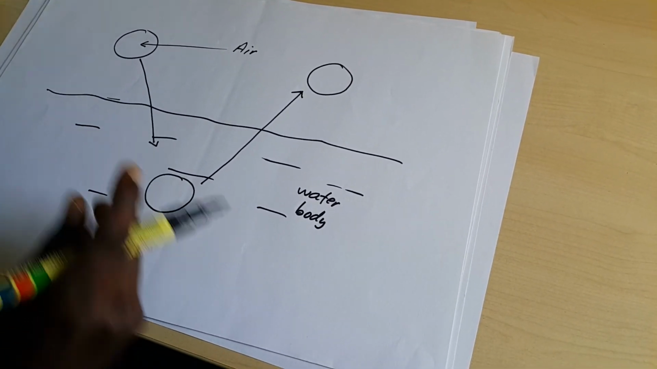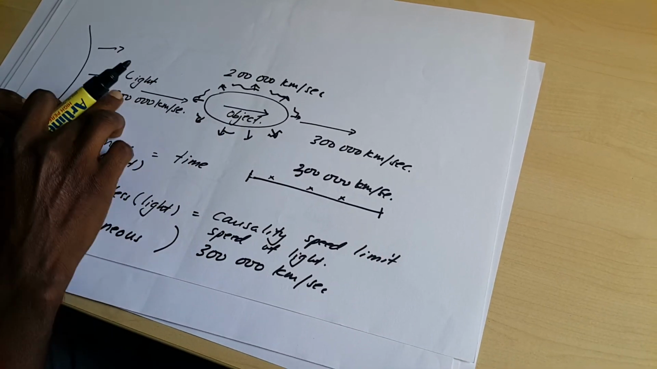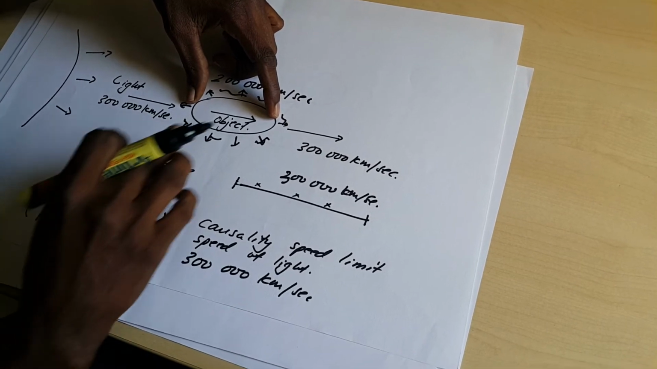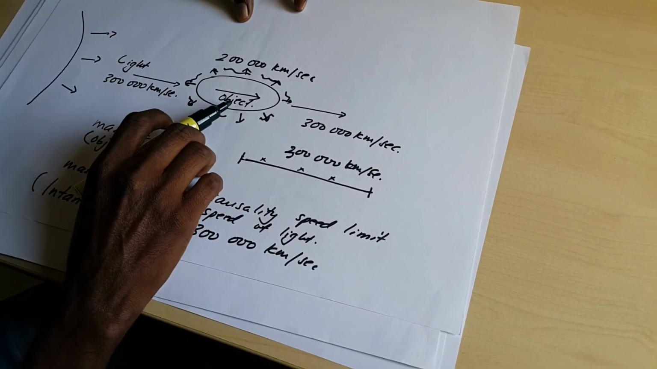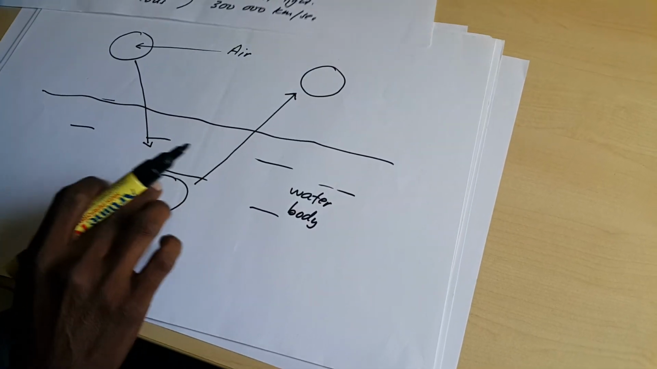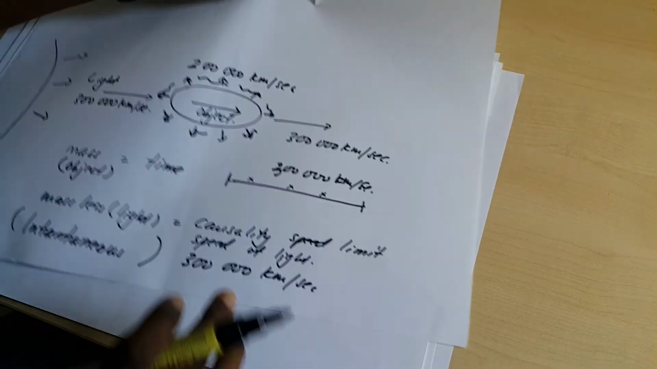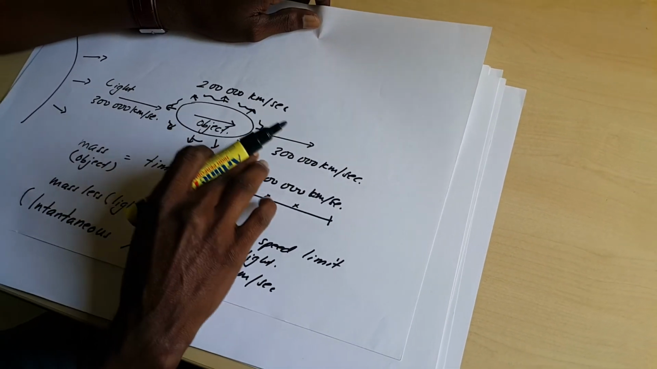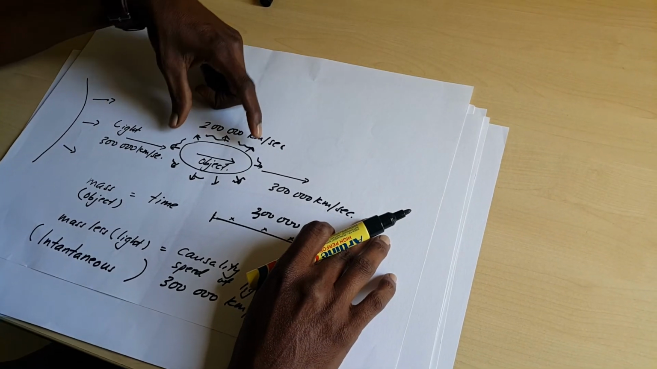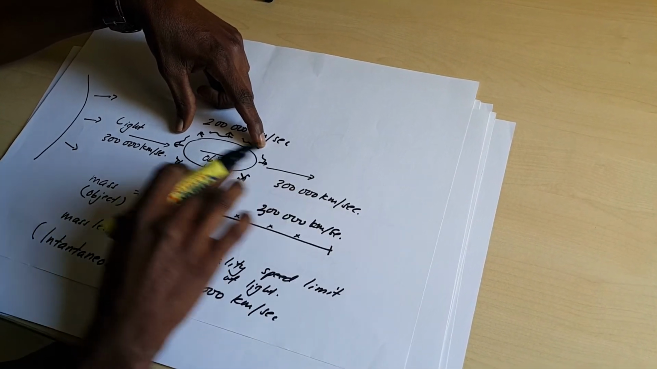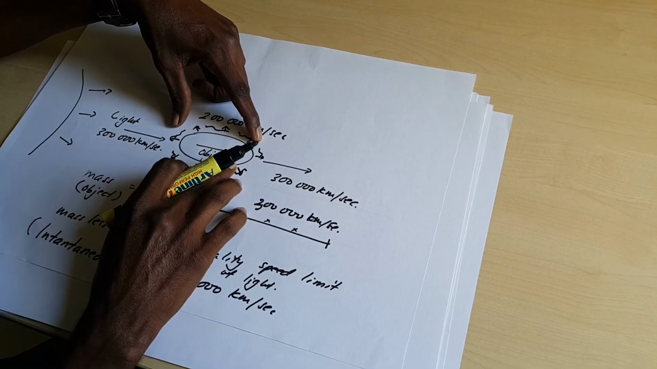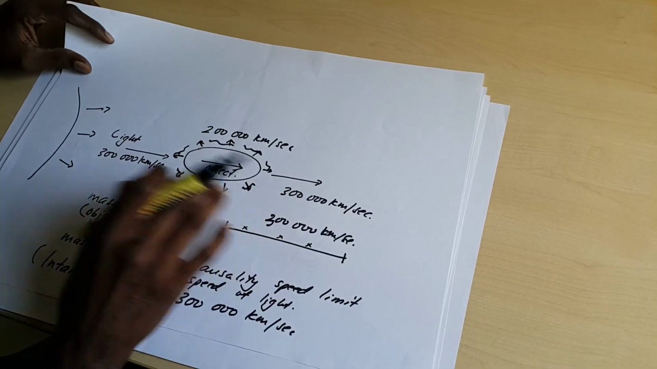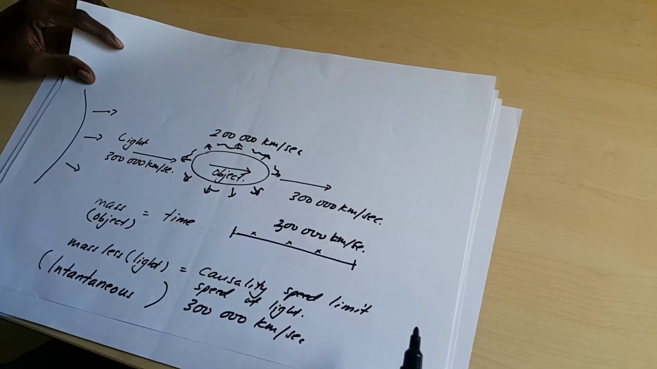Similarly, when the light enters the zone where the phenomenon of time dilation occurs, just as the ball will repel out or be pushed out from the water body, the light will be pushed out because of the modification that has happened in the space-time, simply because the light has to obey its own causality speed limit.